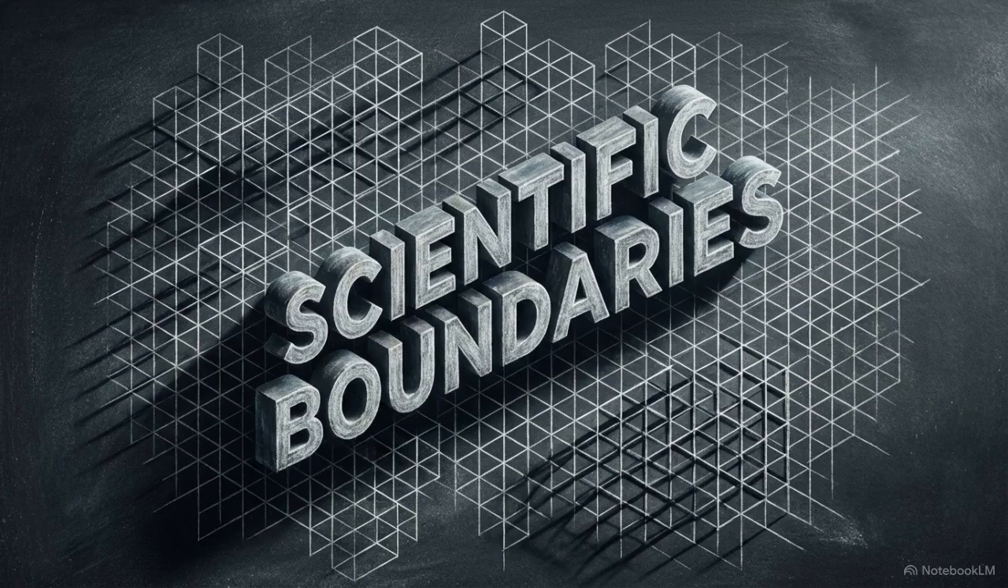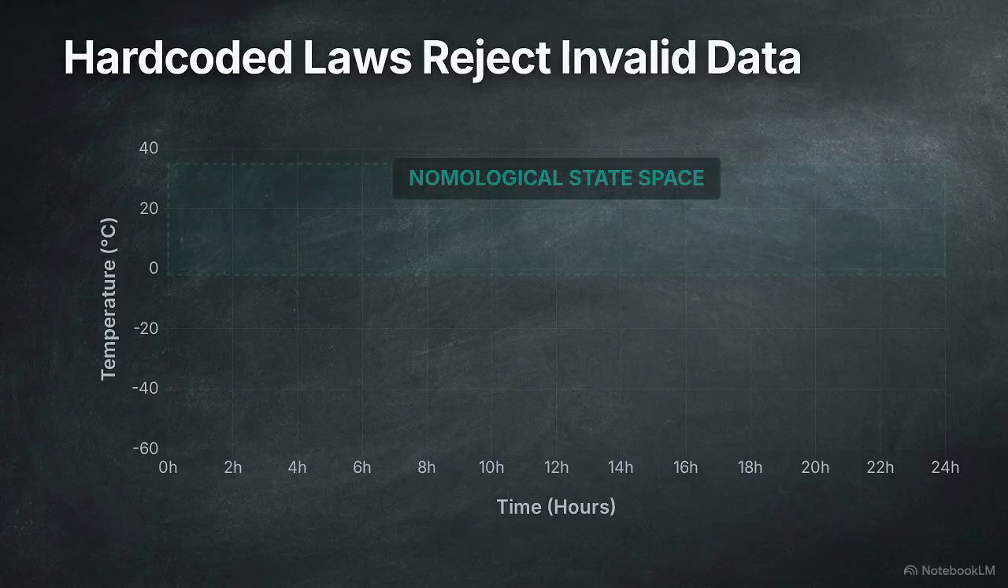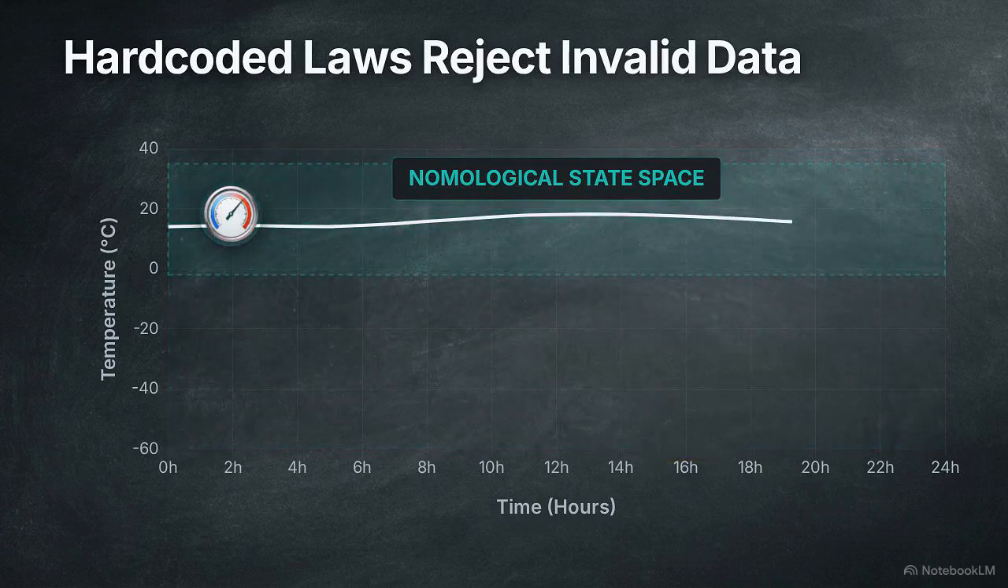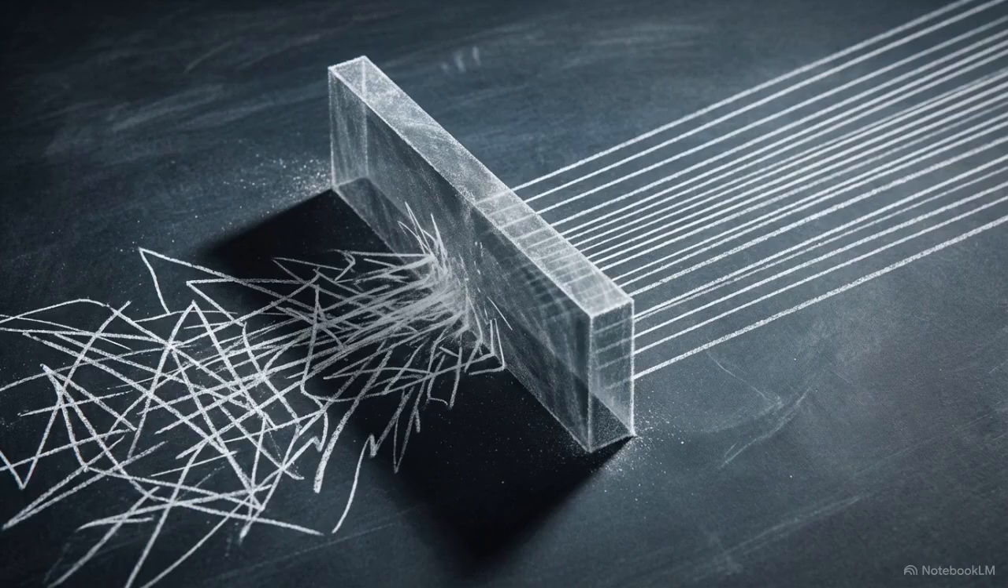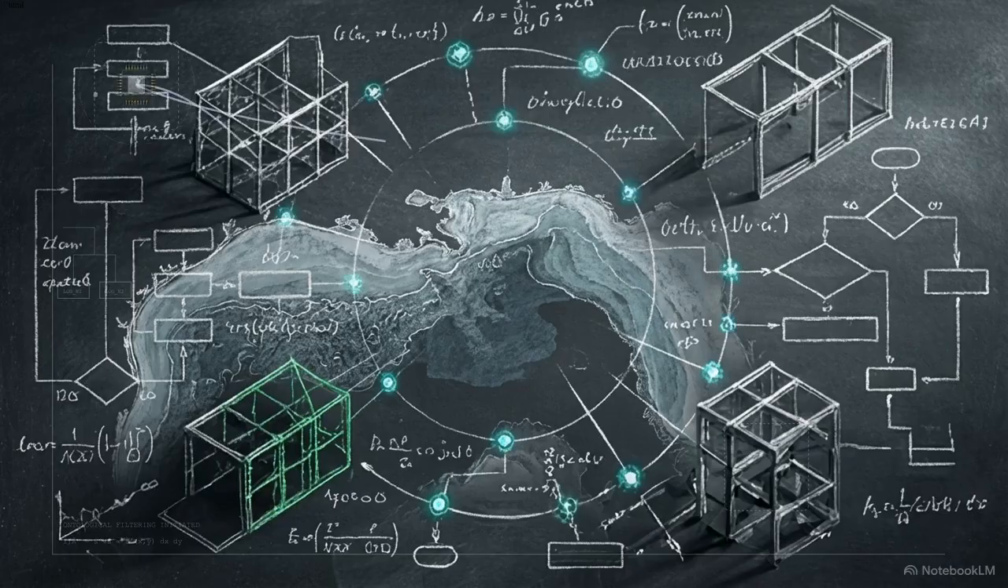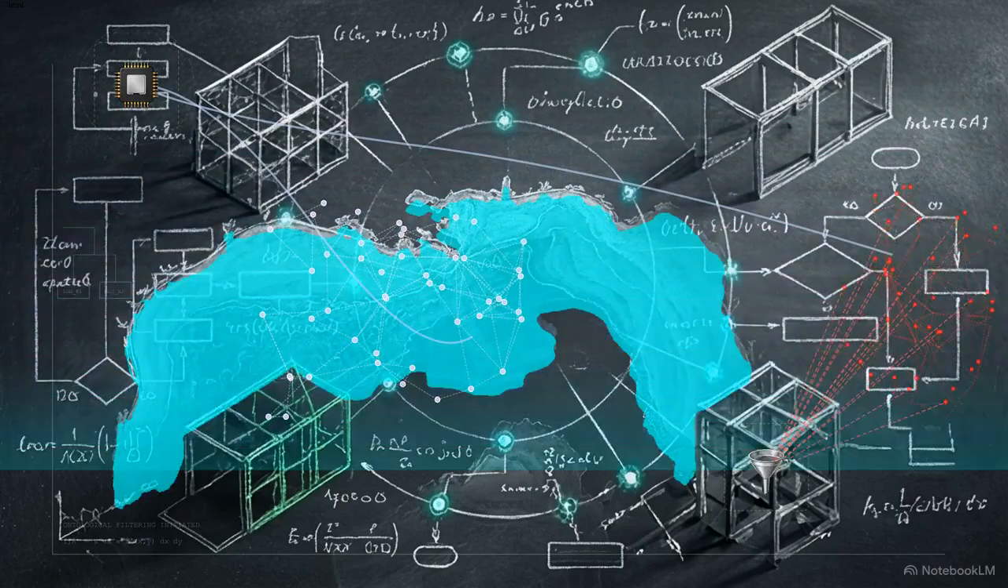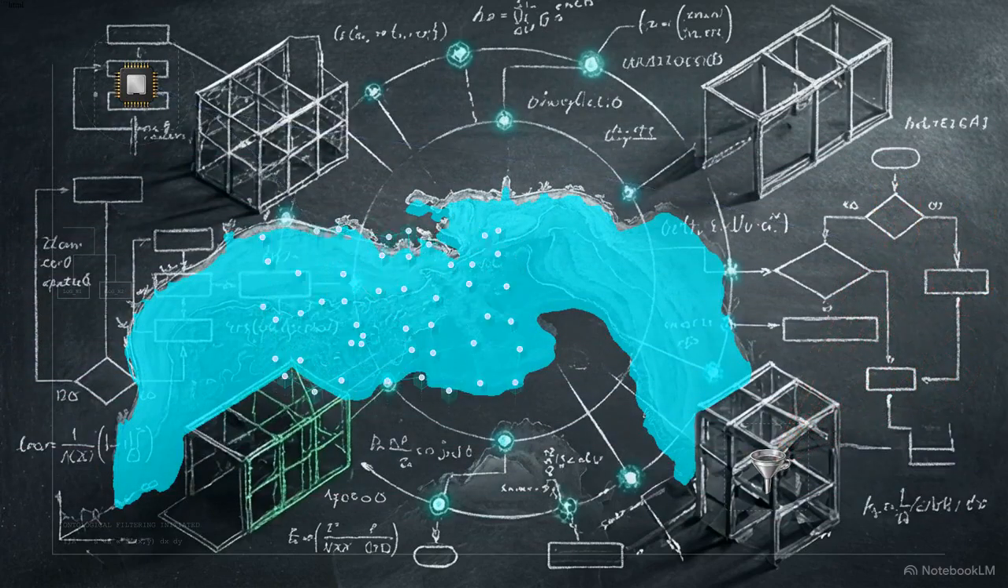These rigid definitions form the nomological state space. Because the laws of physical reality are hard-coded into the data structure, the engine is prevented from representing ontologically impossible facts. This ontological rigor acts as a precise filter. It ensures that the correlations identified by the AI are grounded in physical reality, rather than just statistical probability.